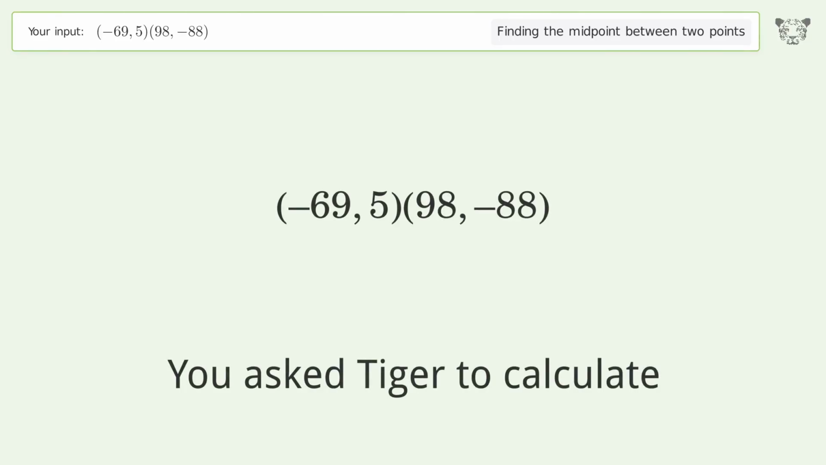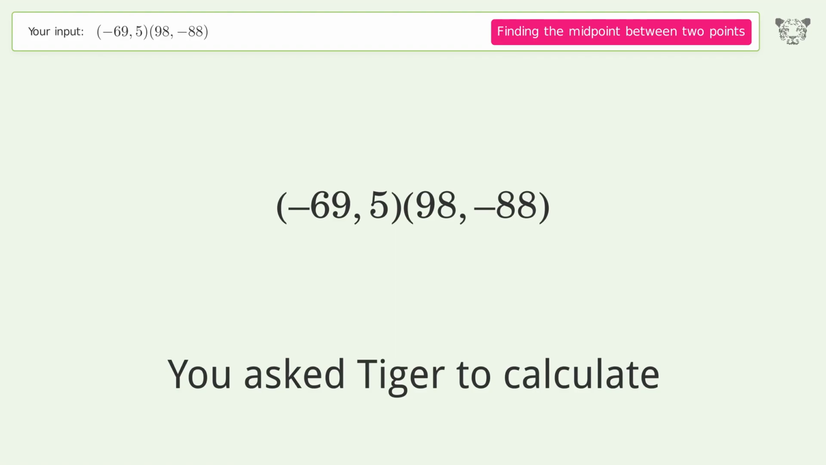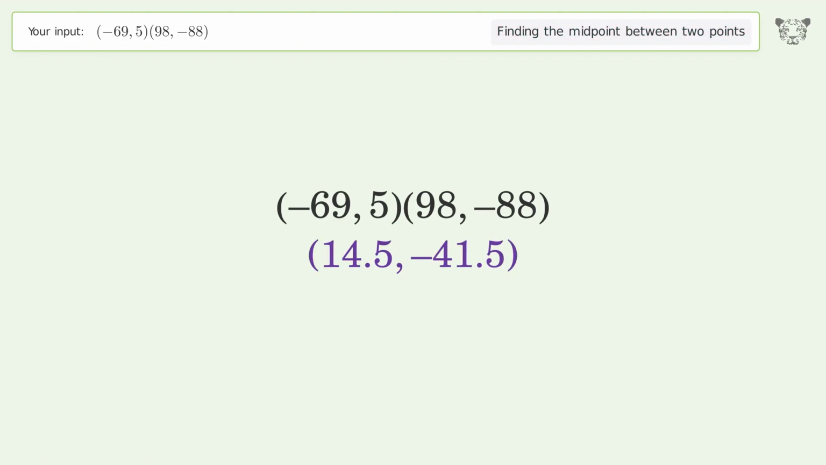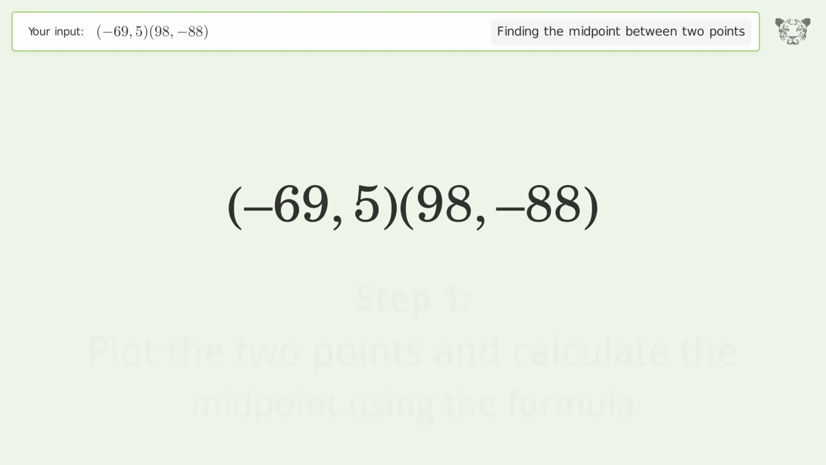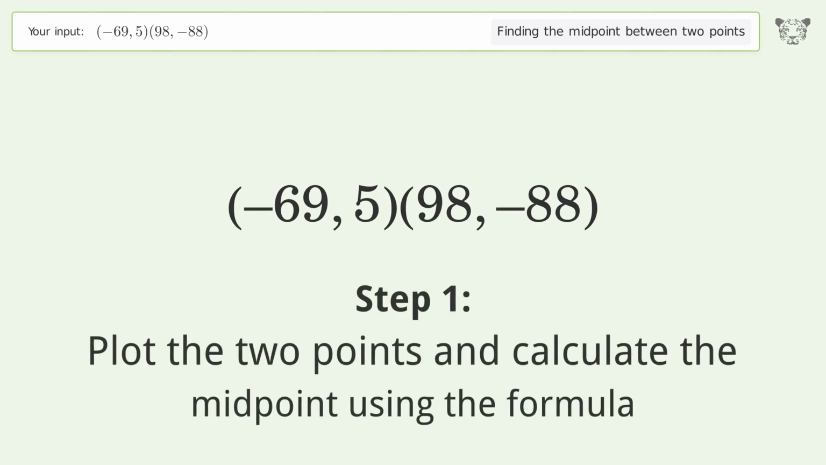You ask Tiger to calculate. This deals with finding the midpoint between 2 points. The midpoint between the 2 points is 14.5, negative 41.5. Let's solve it step by step. Plot the 2 points and calculate the midpoint using the formula.